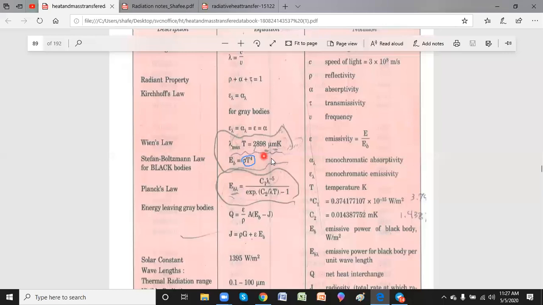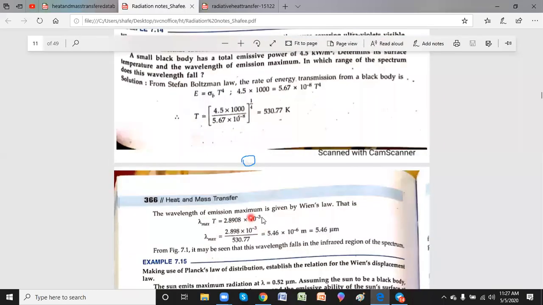1 micrometer is 10 power minus 3 meters Kelvin. If I convert that, automatically you will get that particular thing here, 10 power minus 3. So finally it becomes micrometers. So lambda max into T equal to this value. The formula is available in your data book. So lambda max is nothing but the entire right hand side constant divided by temperature, 530.77. So in what spectrum or wavelength will that radiation fall? It is 5.46 micrometers. Okay, so that's the first model of a problem.